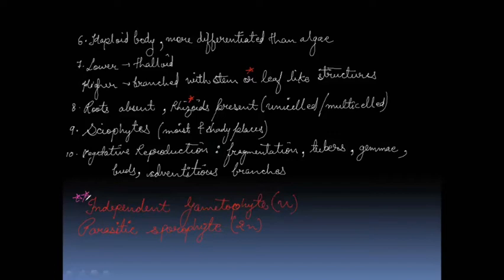Next we have is habitat of the bryophytes. Means in what different places the bryophytes we can see. So habitat, different habitats are there like water.